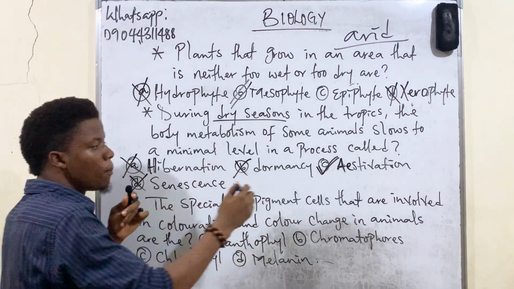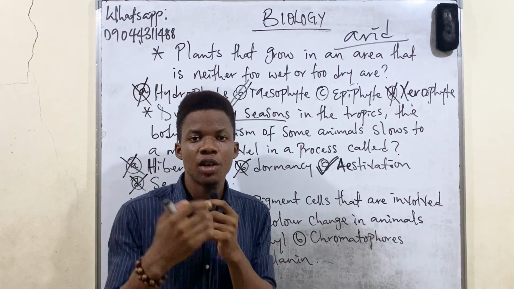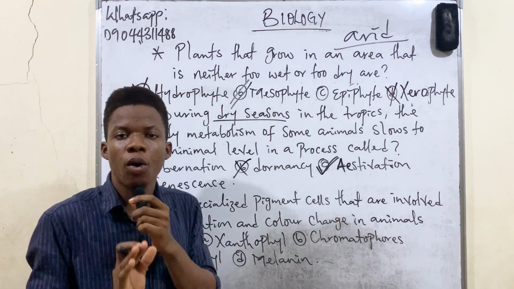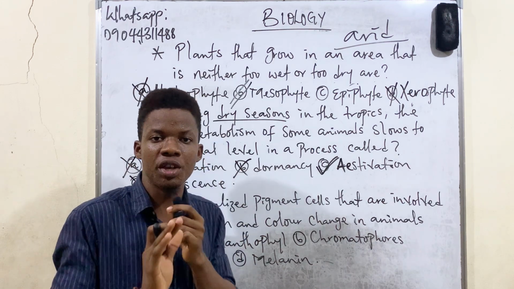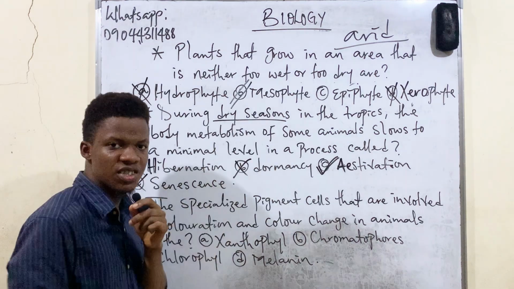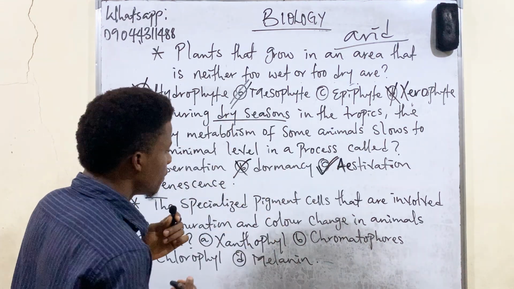But estivation, C, is the answer, because estivation is the process whereby the body metabolism of an organism reduces to the minimal level during the dry seasons. So C is the answer.